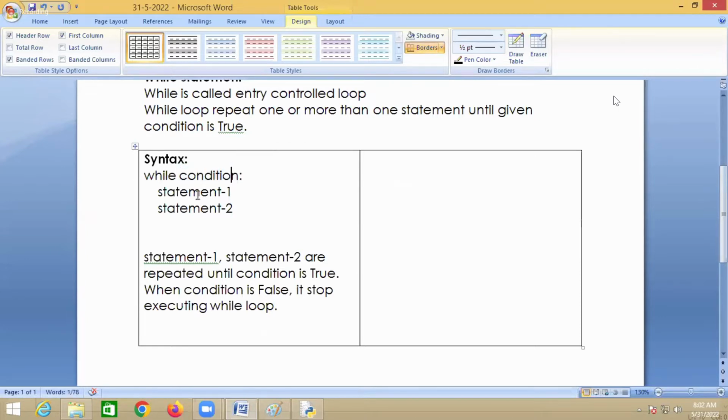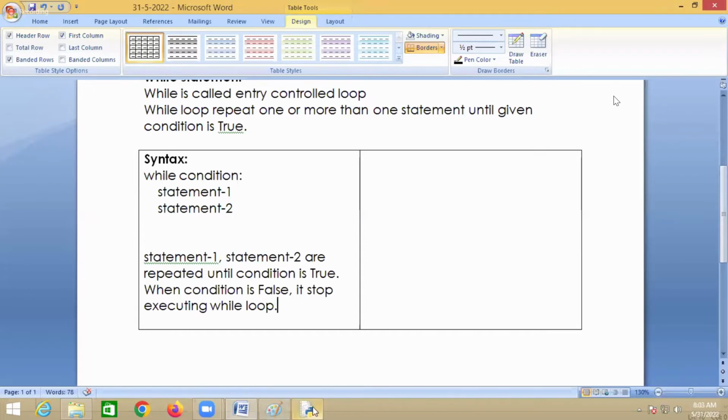First it will check the condition. If the condition is true, execute statement 1 and statement 2. After that, again it will check the condition. If the condition is true, it executes statement 1 and statement 2. Again it will check the condition. So how many times will it repeat? Until this condition is true. When the condition becomes false, it will stop executing the while looping statements.